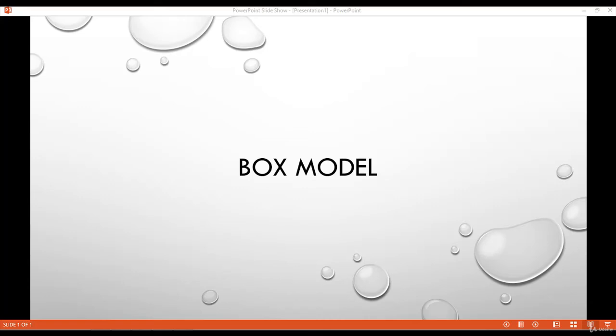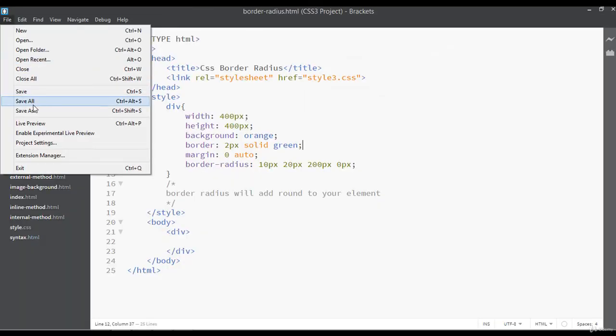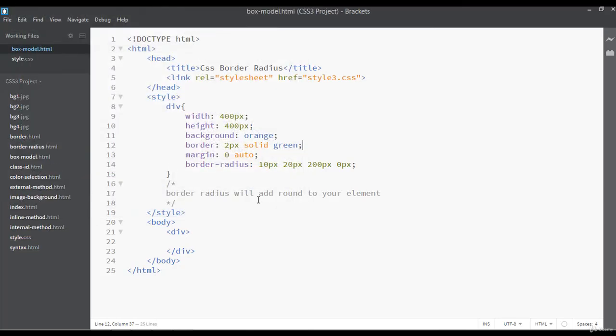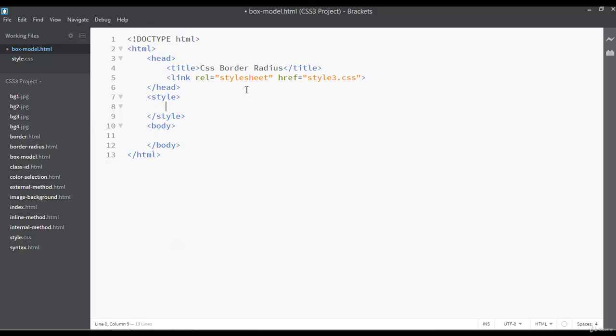Inside this class we are going to discuss the box model. So go to your code editor and save this file by giving the name box-model.html, and you can save this. I'm going to remove this from here. CSS box model is the title. You can save and see the preview from here, just like this.